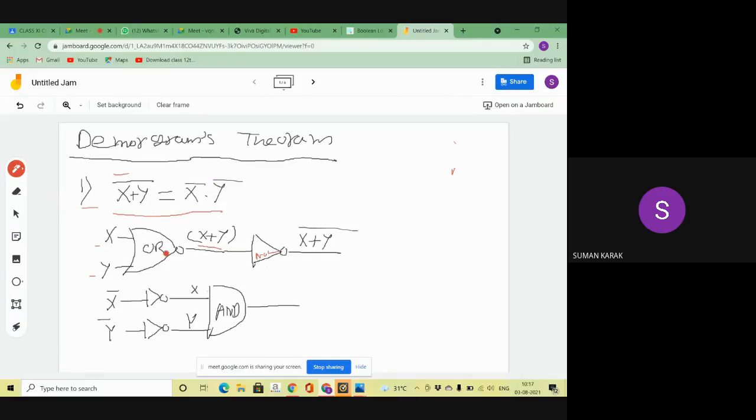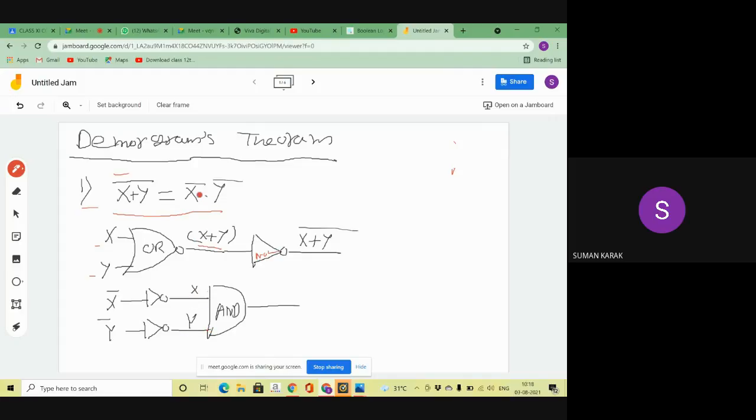Now coming to the right part. In the right part, I have two inputs, X bar and Y bar. At first, I convert this X bar into X, and this Y bar into Y. How can I convert X bar to X? Using the NOT gate. So I have one input X bar in the NOT gate, then the output is X. Next is Y bar. I pass it through a NOT gate, and the output is Y.